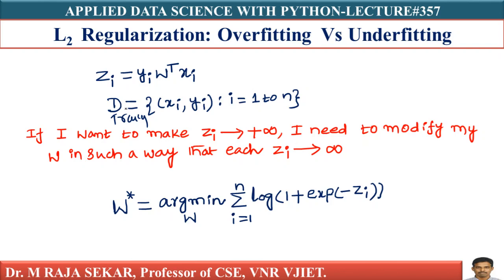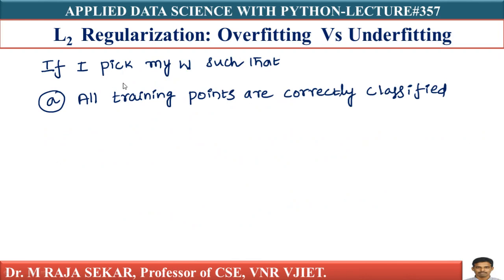The w, isn't it? So if I pick my w such that all training points are correctly classified, in the sense that they are perfectly classified.